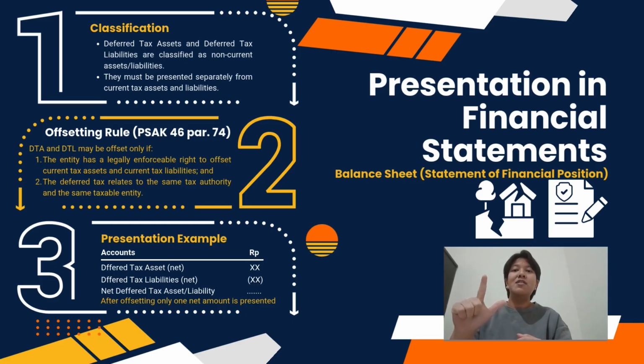Second, the deferred tax asset and deferred tax liability must relate to income taxes levied by the same tax authority and on the same taxable entity. If these two conditions are met, the company may present only one net amount, either net deferred tax asset or net deferred tax liability. And in our case study, both deferred tax items arise from the same company and the same tax authority, so they can be presented on a net basis.